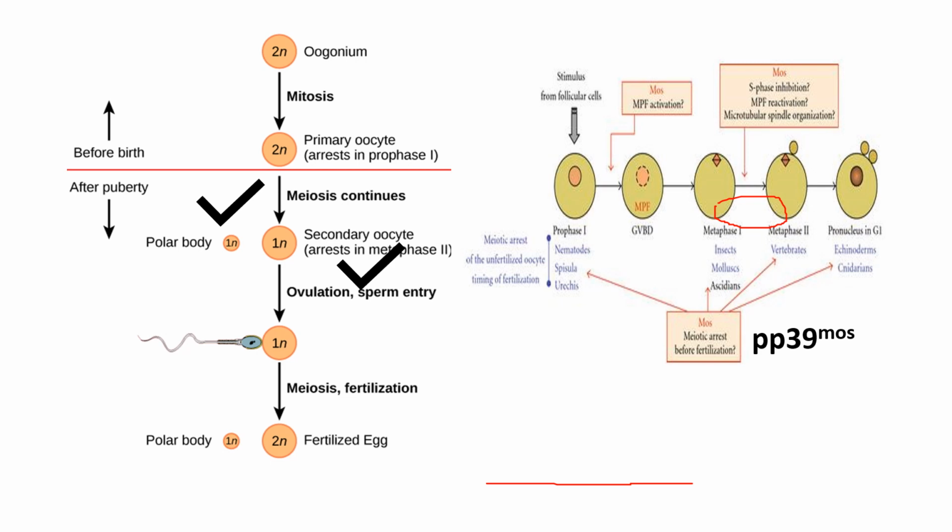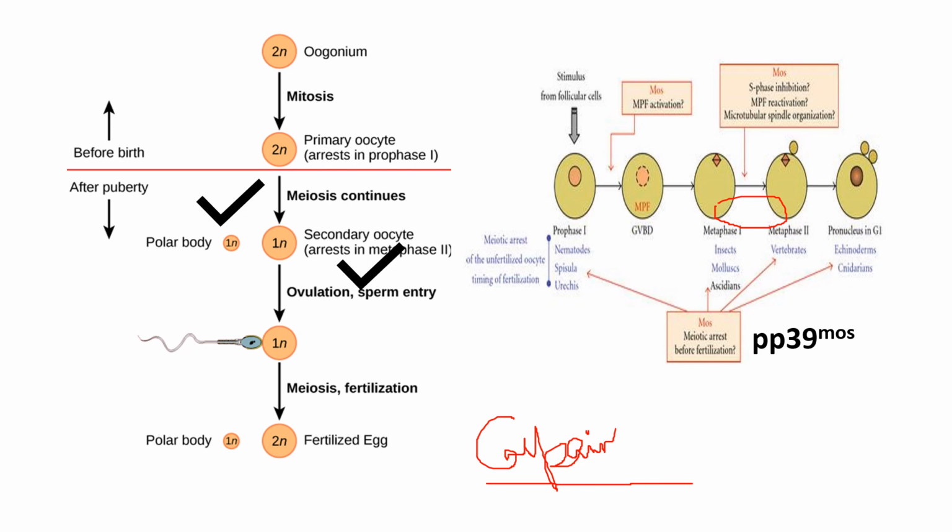When fertilization occurs, it is seen that this pp39MOS is destroyed within 30 minutes by a protein known as calpain, which is a calcium-dependent cysteine protease. So we can say there is calpain protein, which is actually causing the withdrawal of arrest in the metaphase 2 after fertilization.